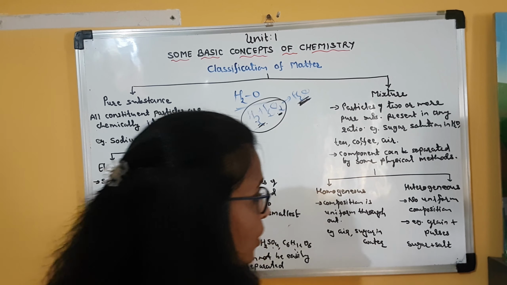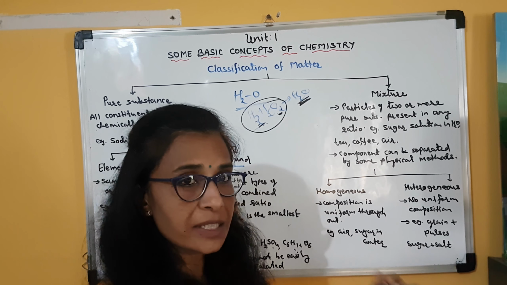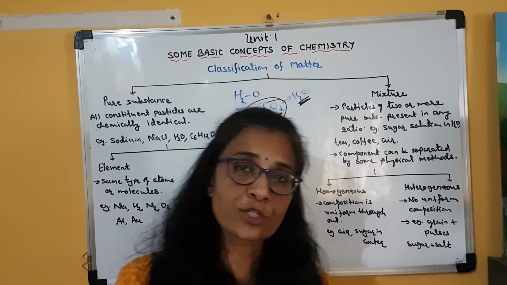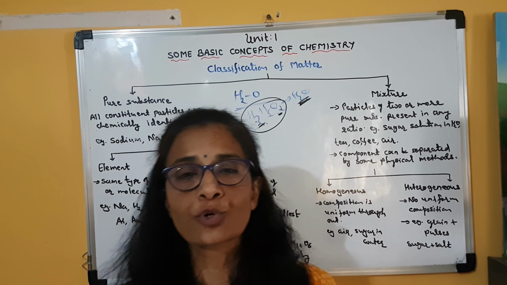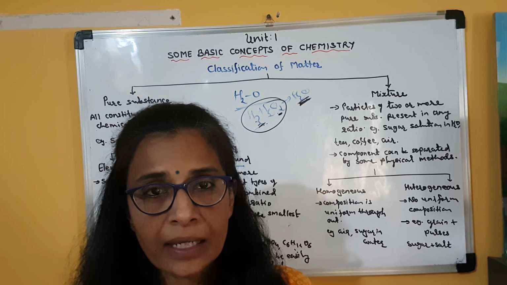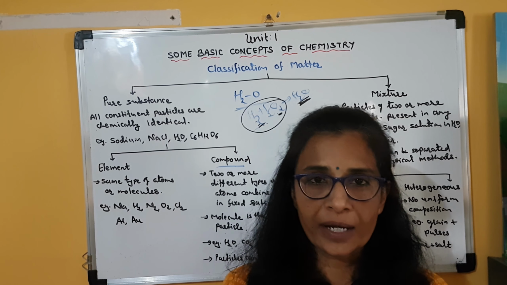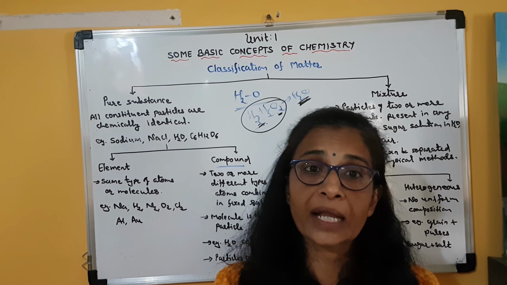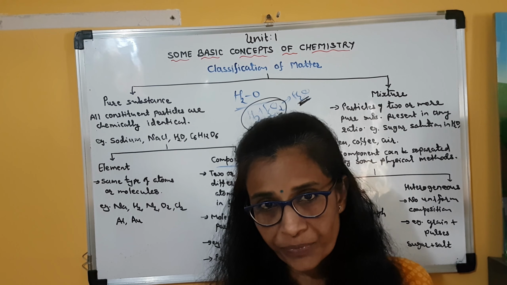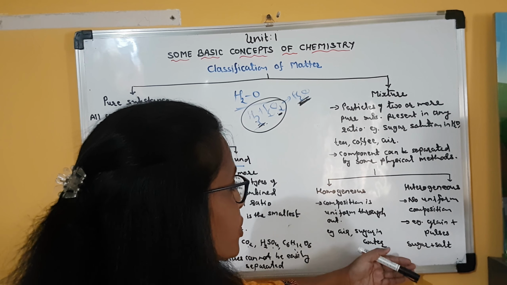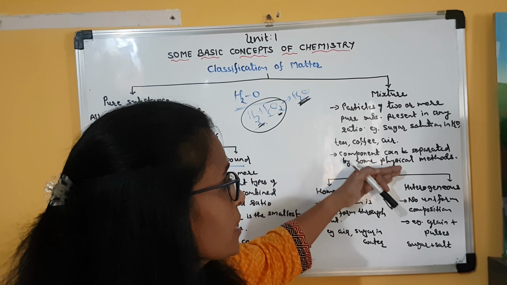So the grain and pulses mixture is a heterogeneous mixture. Similarly, sugar and salt is also a heterogeneous mixture. We can clearly see that this is a sugar particle, this is a salt particle, unless and until both are in finely divided form. Clear?